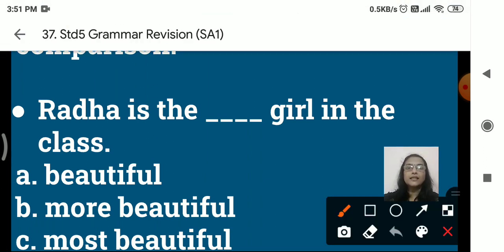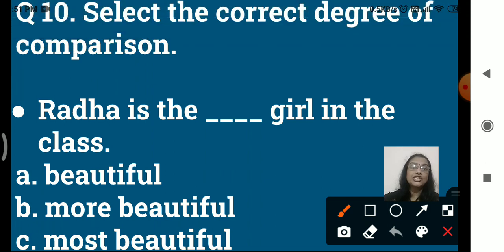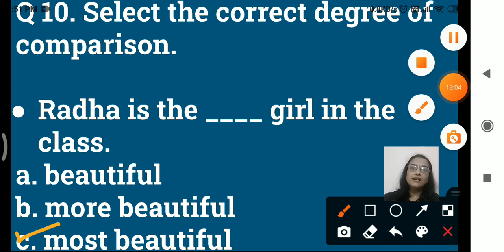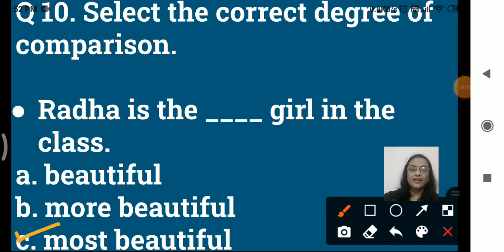So what will be the answer here? Radha is the dash girl in the class. So Radha is only one girl, but we are comparing her beauty with the whole class, right? So Radha is the dash girl. What will be the answer? Option C, most beautiful girl in the class, right? Radha is the most beautiful girl in the class. Okay, so followed till here what we have done, right?